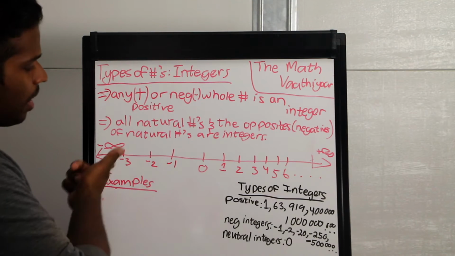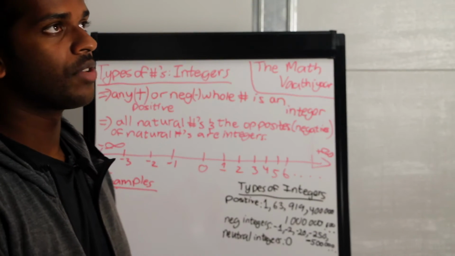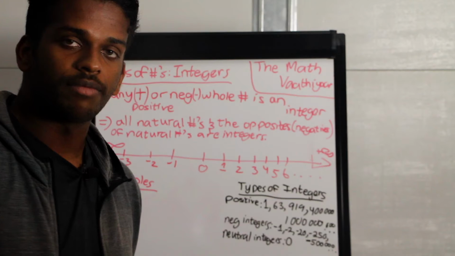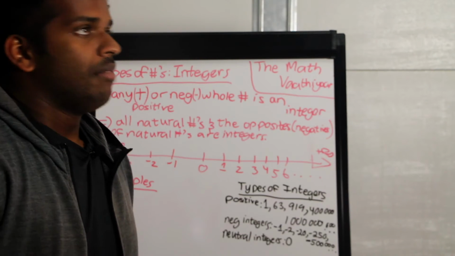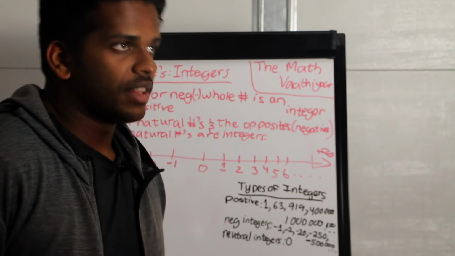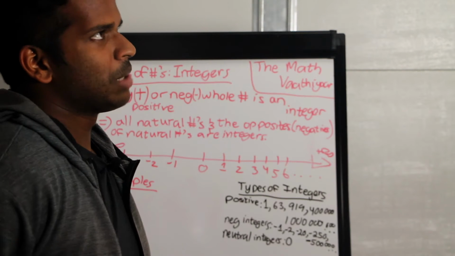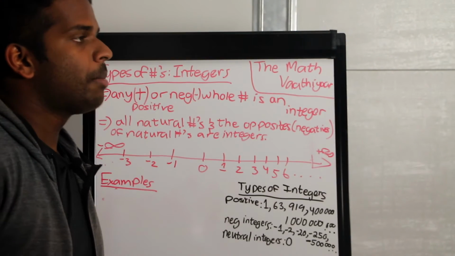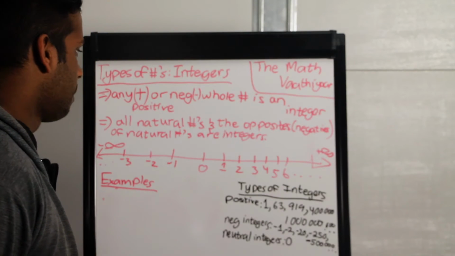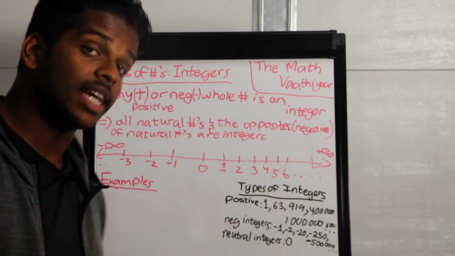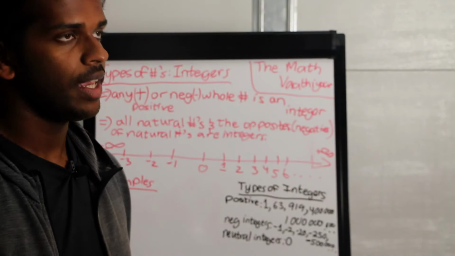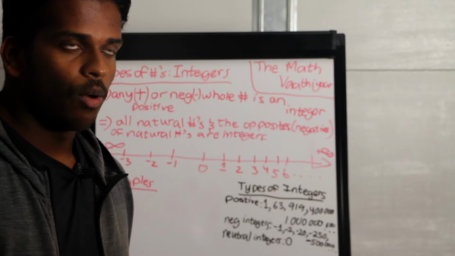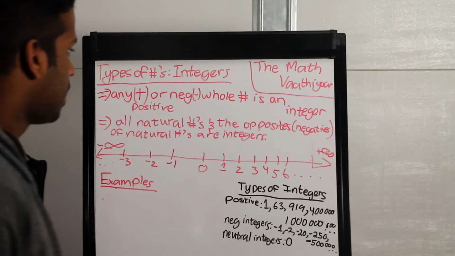And same here, negative 1, negative 2, negative 3, dot, dot, dot, negative 300, negative 450, negative 4,000, negative 400,000. I'm not sure if we've seen temperatures like negative 400,000 before. But these are all negative numbers and negative whole numbers. So all of these numbers would be considered integers in mathematics.